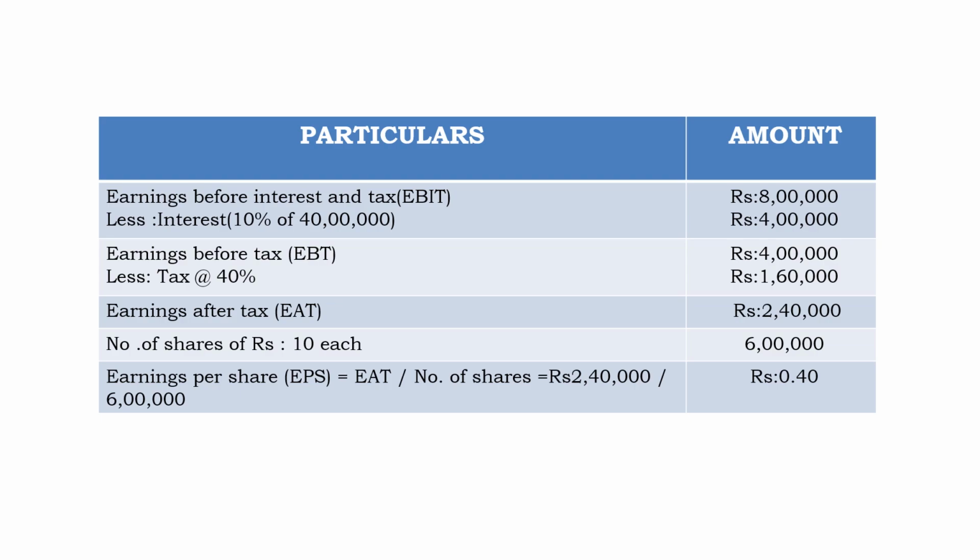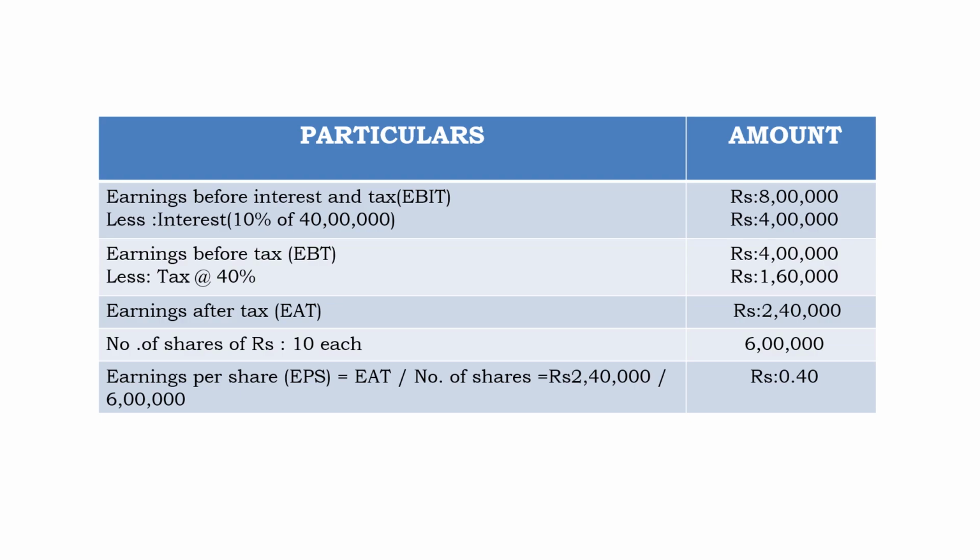From 8 lakhs, you have to less the 4 lakhs, you will get 4 lakhs. This is EBT, earning before tax. From the earning before tax, you have to calculate the tax amount. They have paid tax at 40%. So 4 lakhs into 40 by 100 is 1,60,000. Then you subtract that: 4 lakhs minus 1,60,000. Here the earning after tax is 2,40,000.